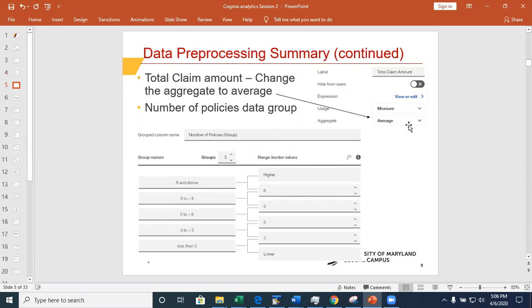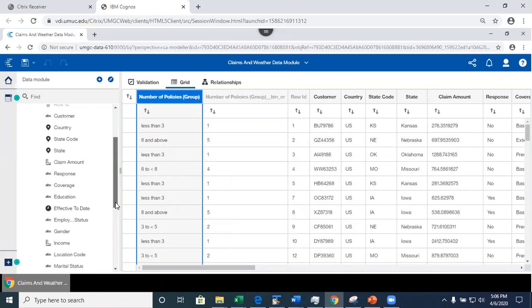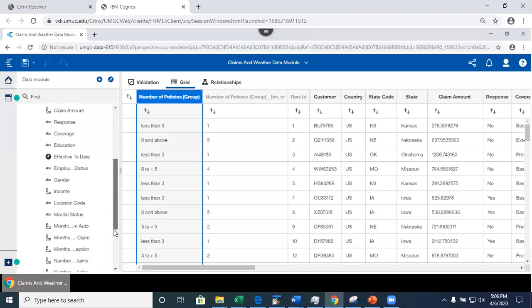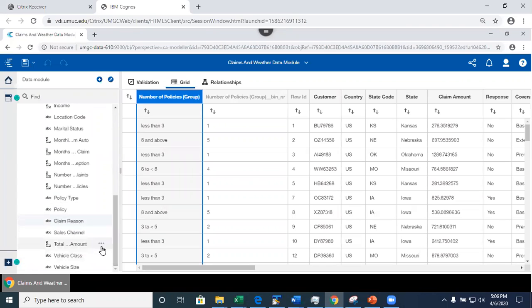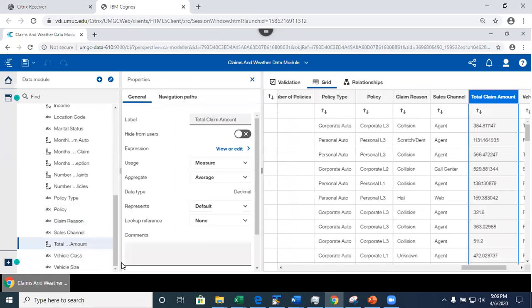Oh, and one more thing that I did is that when I'm looking at the total claim amount on most of my visualizations, I'm not interested in the sum of claims that people paid. I'm rather interested in the average claim amount. So I went in here and I found total claim amount. Let me go to the properties, and then this is the aggregation.